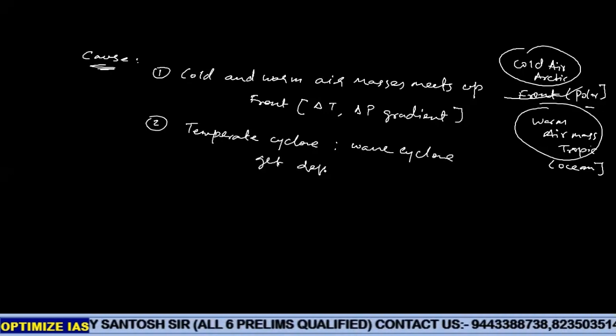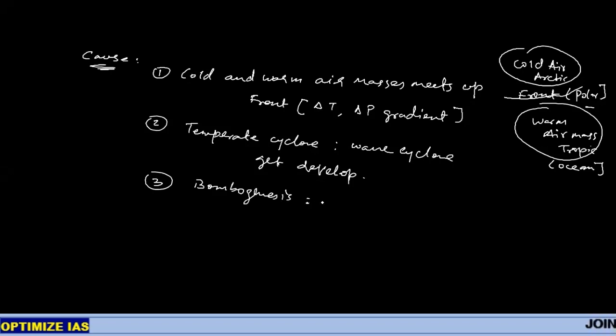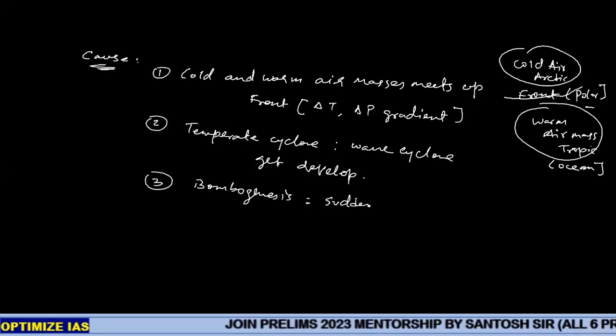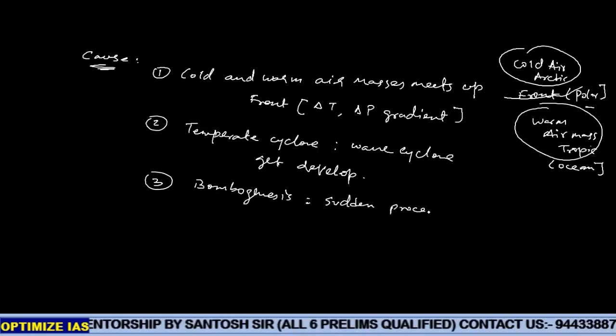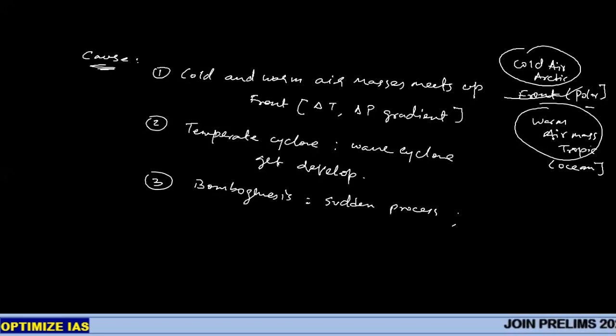As a result of this, when this process becomes sudden, that is called bombogenesis. Bombogenesis means temperate cyclone development is a sudden process. It's not rare, it keeps on happening actually. Here the cold dry air masses from the Arctic region try to take the place of the warm air masses of the tropical or subtropical areas.